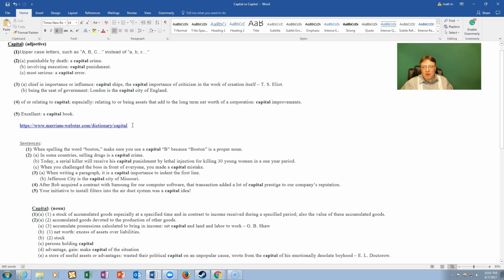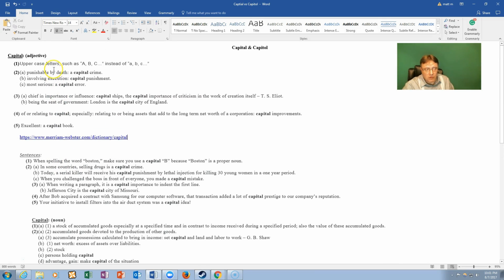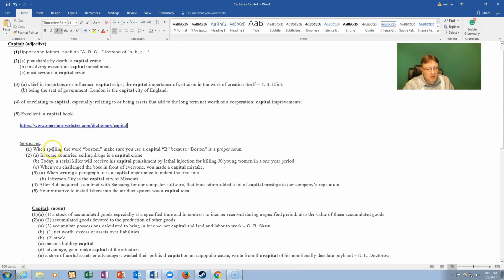I went to the Merriam-Webster dictionary online, which is an American dictionary because I am teaching you American English words. So I have to give credit to it because I used their words for the definitions. Obviously, I cannot remember everything from the dictionary, right? And so here are the sentences from those definitions up above.